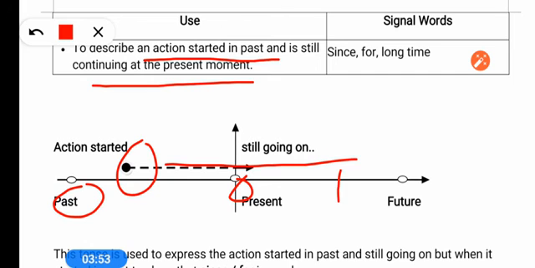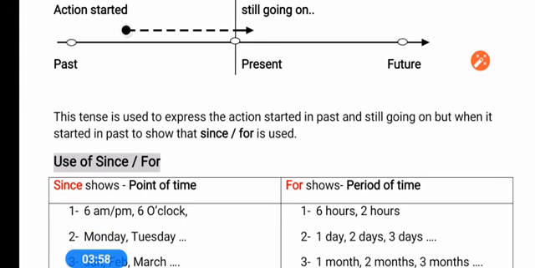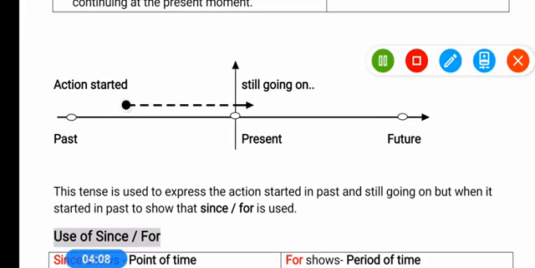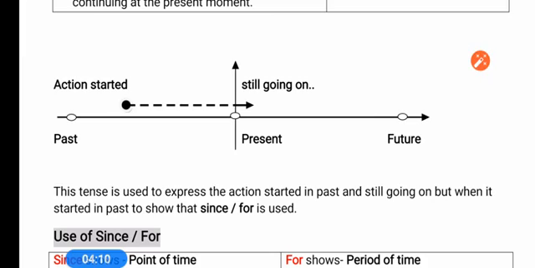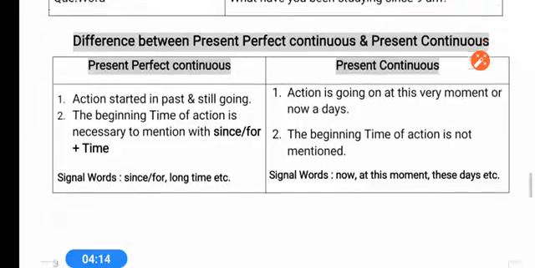For present perfect continuous tense, the structure which you have to use is has, have, been plus ing form of the verb. And one more very important thing you have to understand, that there is a difference between continuous and present perfect continuous. So let me take you there first so that you can understand better.